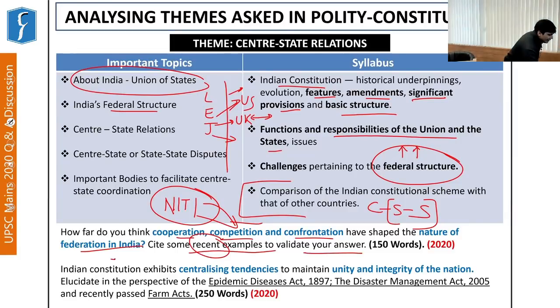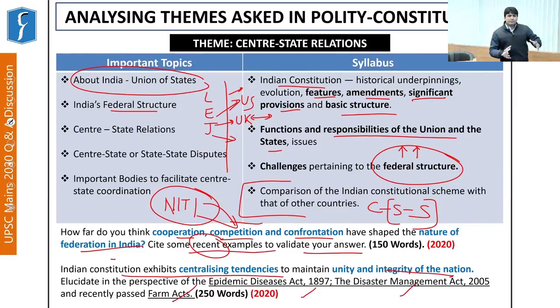It says that the Indian Constitution exhibits centralizing tendencies to maintain the unity and integrity of the nation. Elucidate in the perspective of the Epidemic Diseases Act, Disaster Management Act, and recently the Farms Act. Now, if you see the nature of the question, it is mostly similar, however the way of asking is different. Here it is asking about the centralizing tendency of the union.